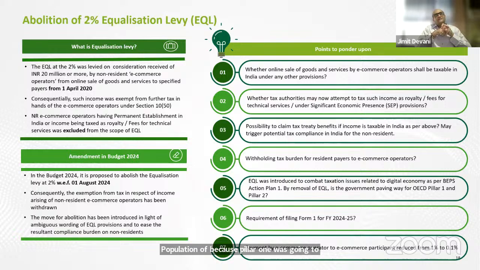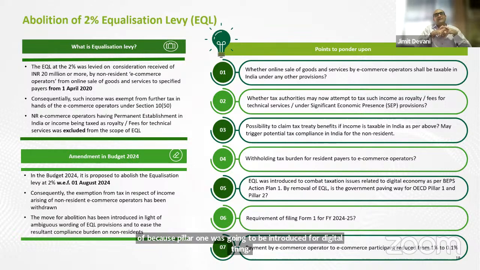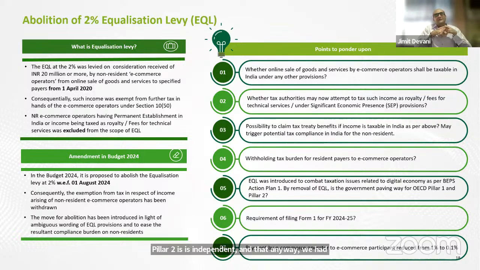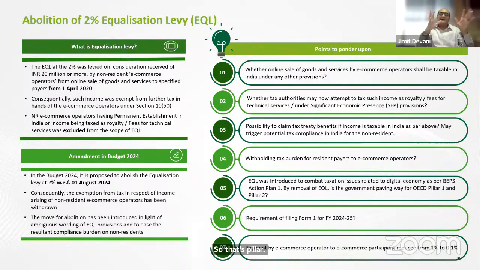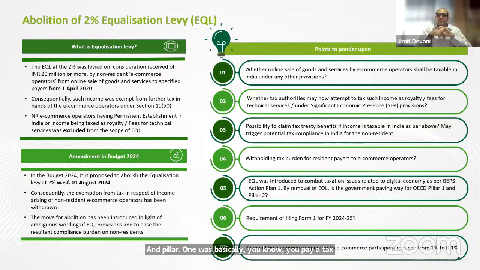Pillar 2 is independent, and we had anyway anticipated that it will be introduced, because that's for all bigger companies which have a turnover of about 750 million euros, which is around 6,750 crores, where they would have to ensure that wherever they operate, they pay at least 15% tax. So that's pillar 2. And pillar 1 was basically, you pay a tax in your home country, and other countries will basically collect taxes from the home country.